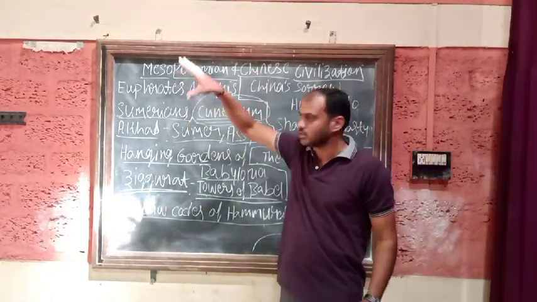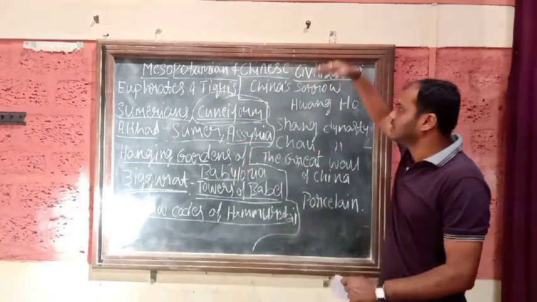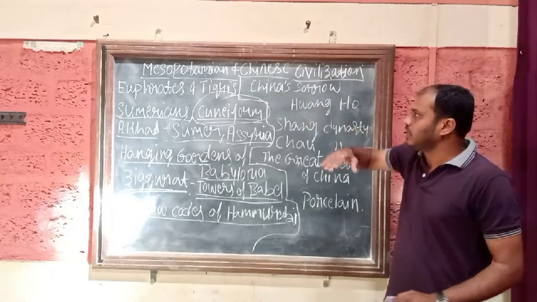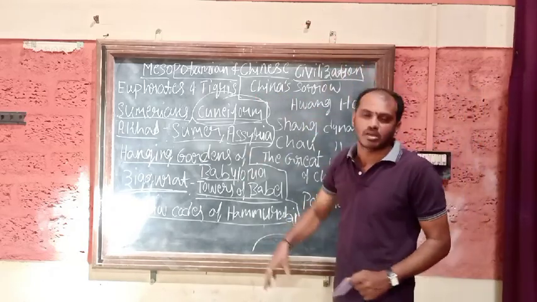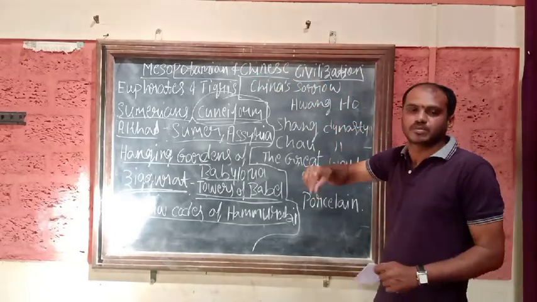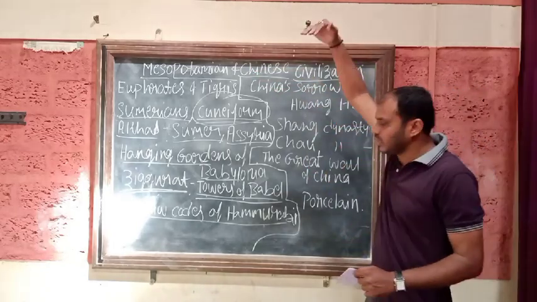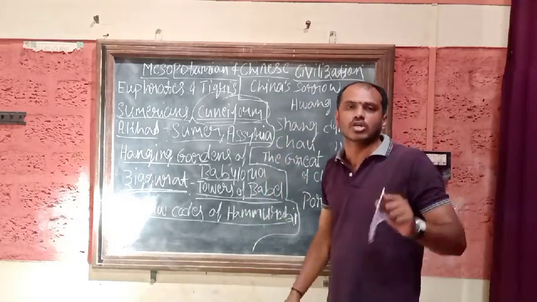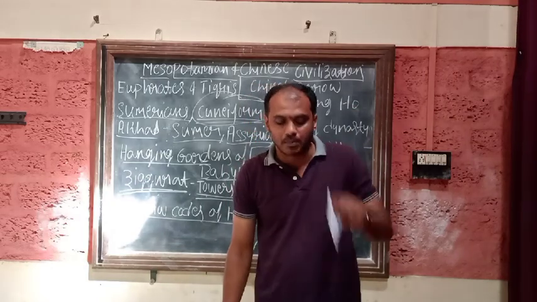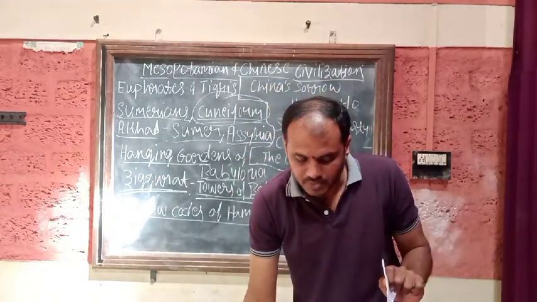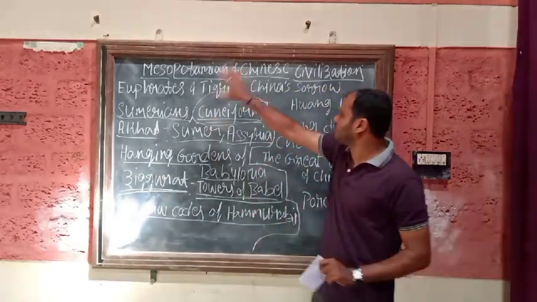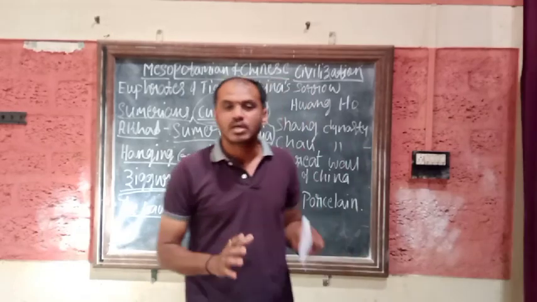The palace was built, and on that palace steps and terraces were made. On the terrace, the garden was created, and the leaves and roots were hanging, so it is called the hanging garden. It looked wonderful. The Hanging Garden was built for Nebuchadnezzar's wife. So this is regarding the Mesopotamian civilization.